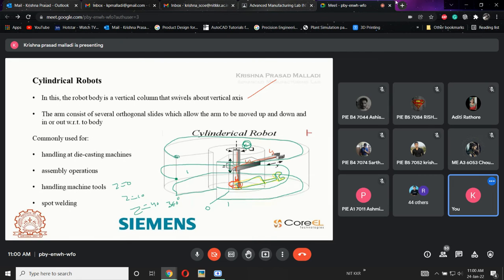Okay, now what happens? See, the maximum reach of the robot is the outer circle. This is the outer circle, this is the maximum reach. It is the maximum limit where the robot is going to reach.